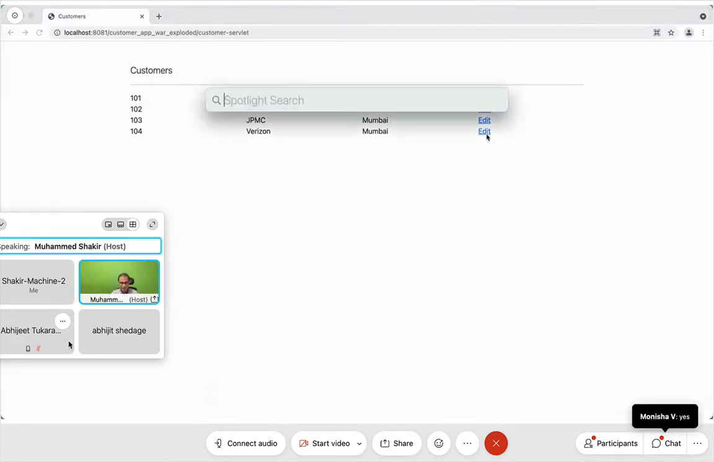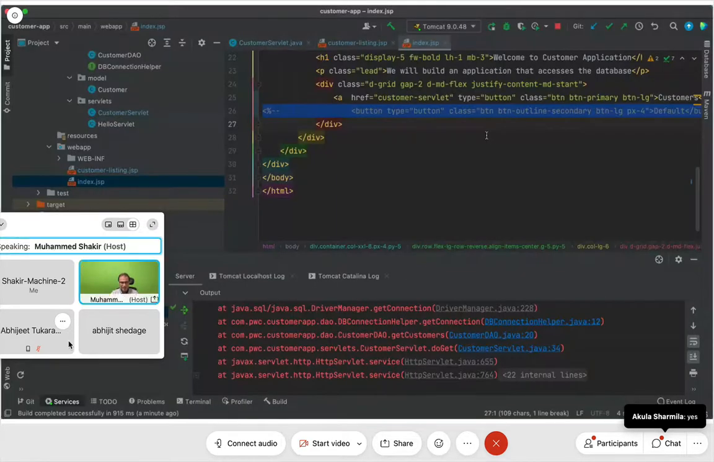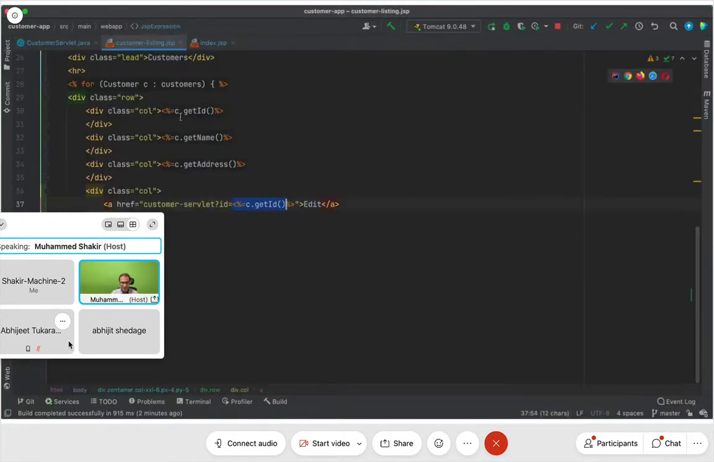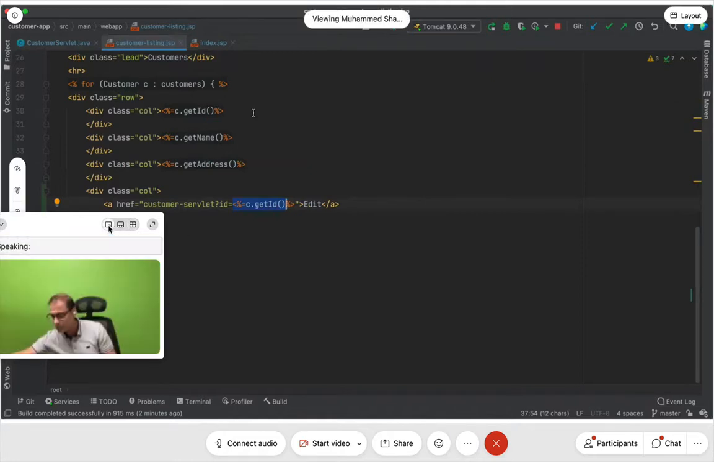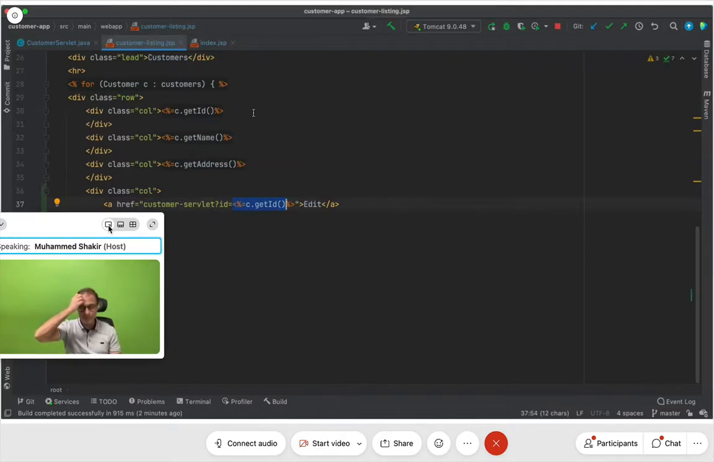This is happening because of this simple piece of code. I'm saying customer servlet ID is equal to, dynamically I'm picking up the value of ID, c.getID, the customer.getID. I'm in a loop. Come on, yes or no? I'm in a loop. Very simple stuff. I'm in a loop. Correct? That's how it is.